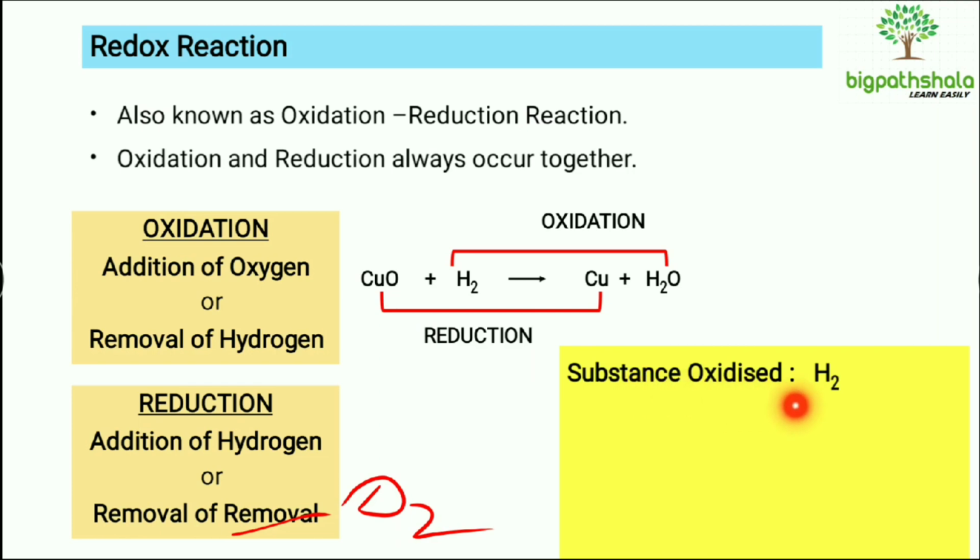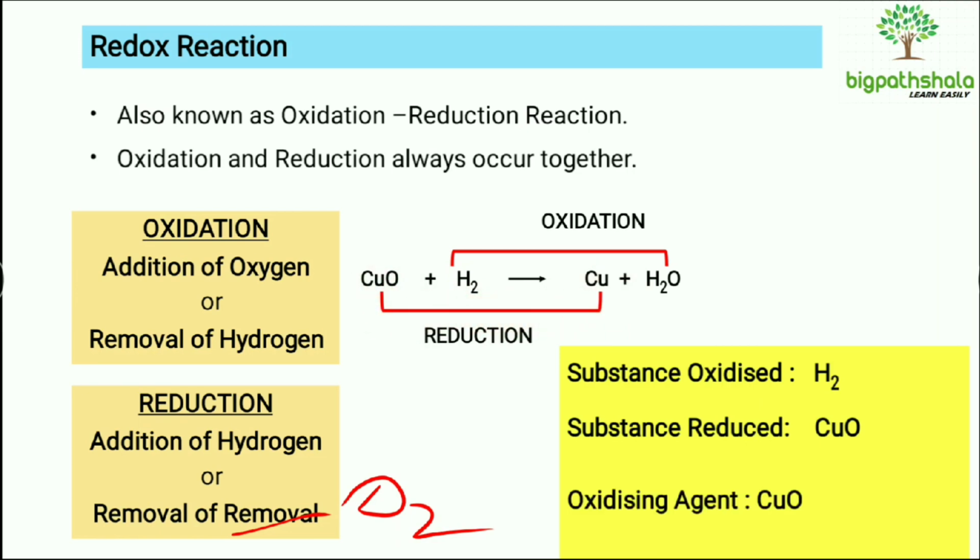Therefore, the substance oxidized will be H2, since addition of oxygen is taking place in the case of H2. And which will be the substance reduced? It's CuO, because here oxygen is being removed. From CuO it's becoming Cu.